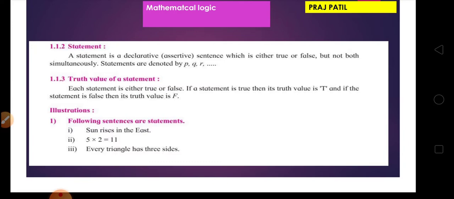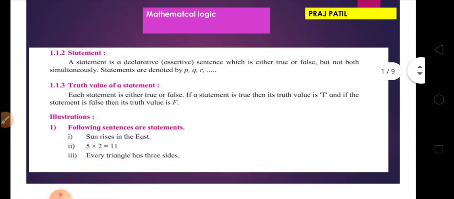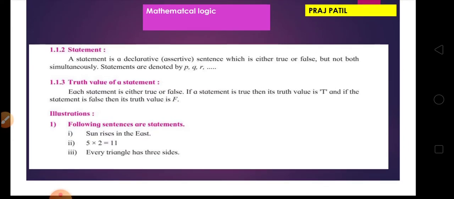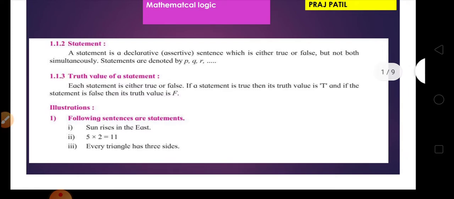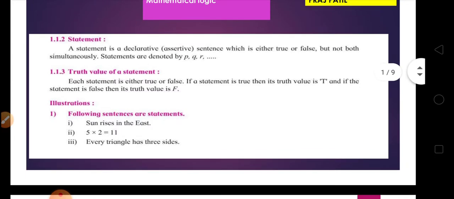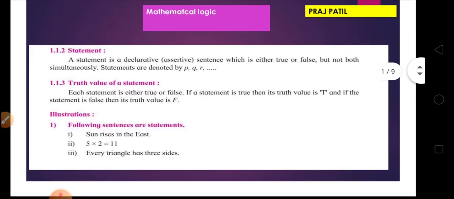For the first sentence, sun rises in the east, is it true or false? Our mind gives us the answer, it is true. Similarly, the second sentence, 5 into 2 equal to 11. Friends, just ask your mind, is it true or false? Yes, our mind gives us, it is false. Similarly, for the third sentence, every triangle has three sides, is it true or false? Yes, it is true. So for these sentences our mind gives us an answer, it is either true or false.